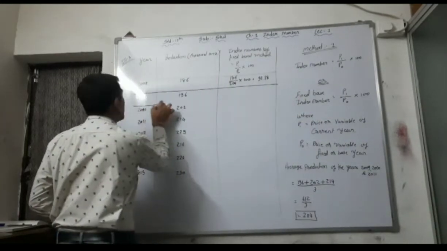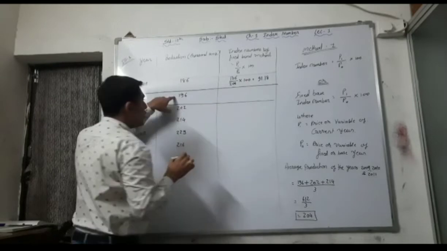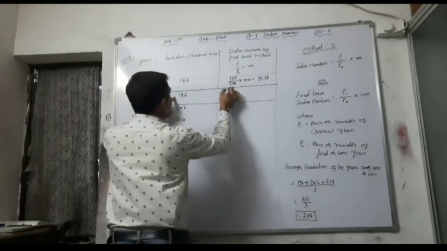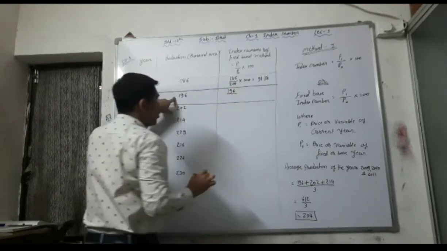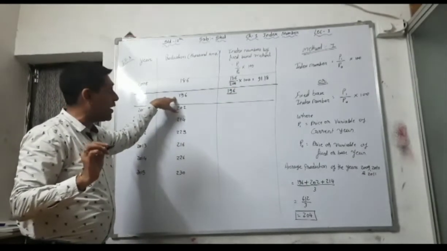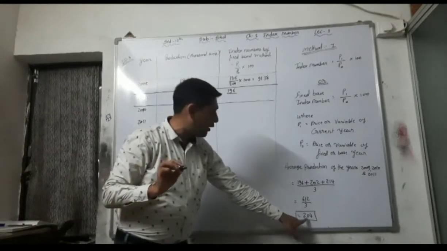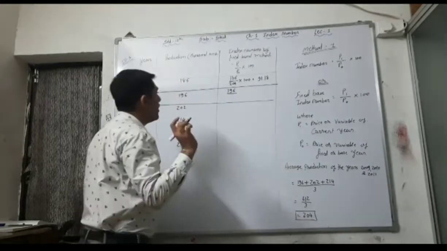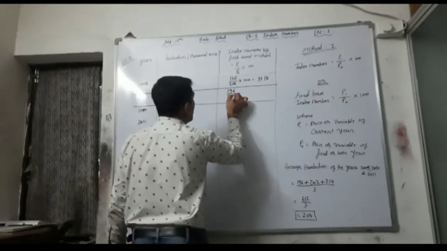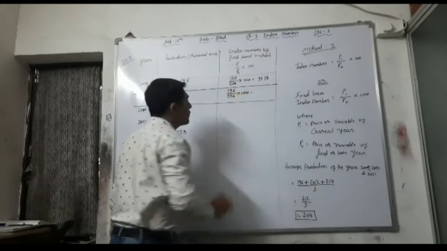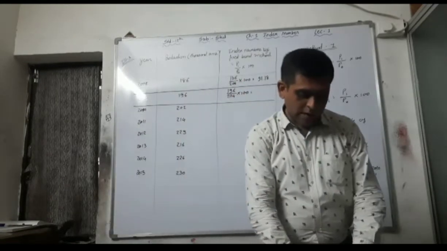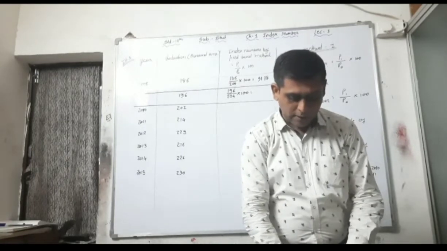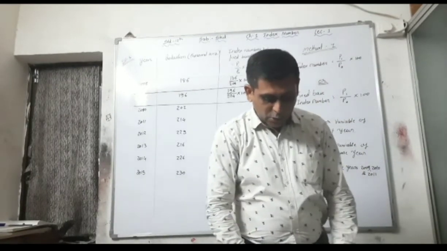Now the next year's calculation. Here your P1 is the current year's production, 196, and for the fixed base production you have to take 204, the average of three years. 196 divided by 204 into 100 is 96.08.